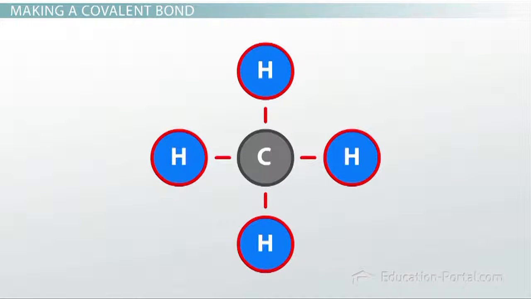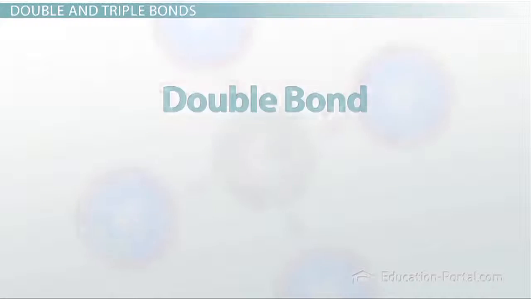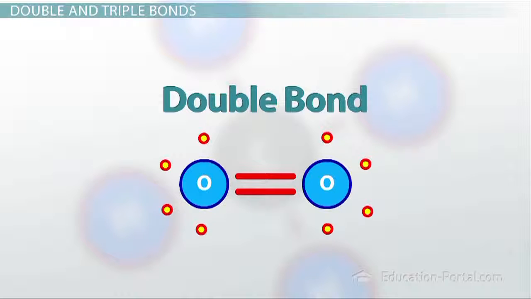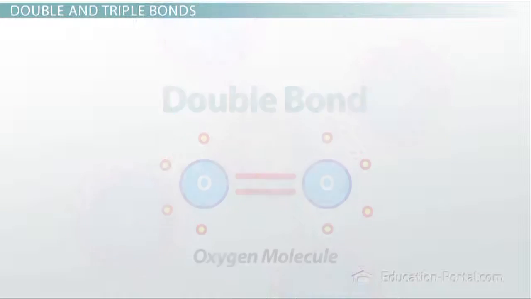And it's possible to form multiple bonds with the same partner atom if that atom also has enough valence electrons for that to happen. An example of a double bond would be if I had 2 oxygen atoms. Those 2 oxygen atoms can share 4 electrons between the 2 atoms, forming an oxygen molecule. So this is the oxygen that we breathe in the air and which keeps us alive.